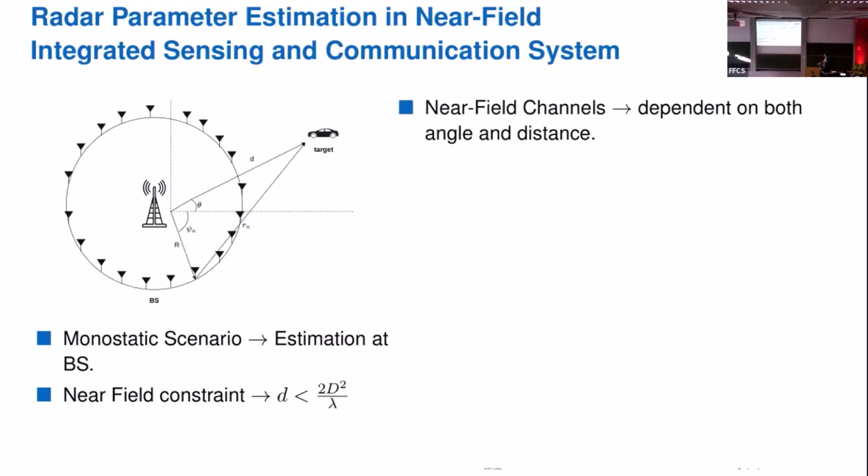So given this constraint, we have to take into account that the near-field channels depend on both angle and distance, which are the two parameters that we try to estimate. In order to do it, we decided to use uniform circular arrays that are, in this case, more suitable for the spherical wavefront, which is characteristic of near-field communication.